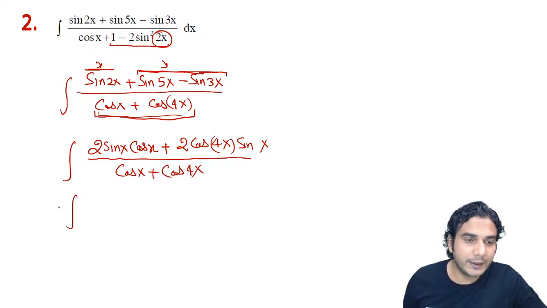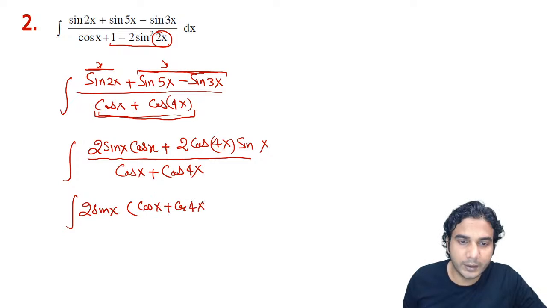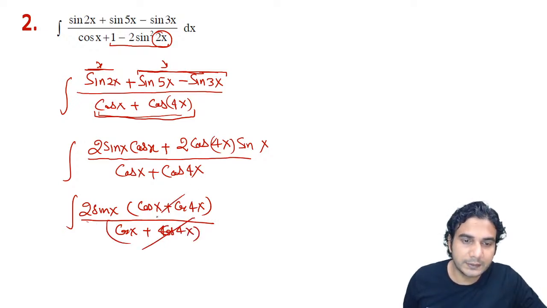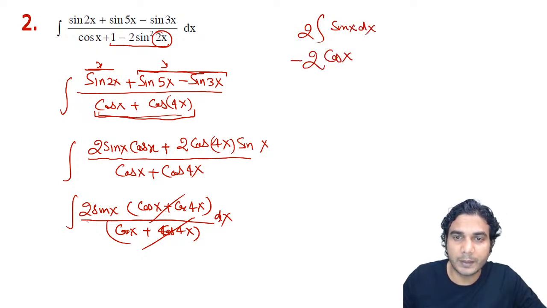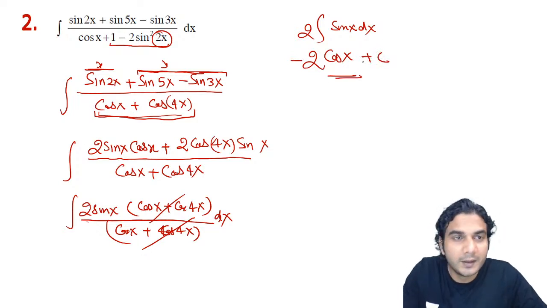So now take 2 sin x common. So only 2 sin x will be remaining, and the rest is cos x plus cos 4x in the numerator, and cos 4x plus cos x in the denominator as well, right? So you can cancel this. And what is the integral of 2 sin x? Take 2 outside, and the integral of sin x dx is minus cos x, plus c, all right? So this is the answer. So I hope it is clear.